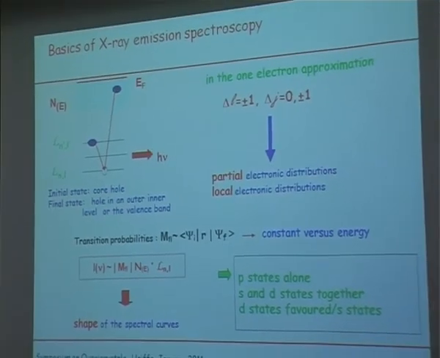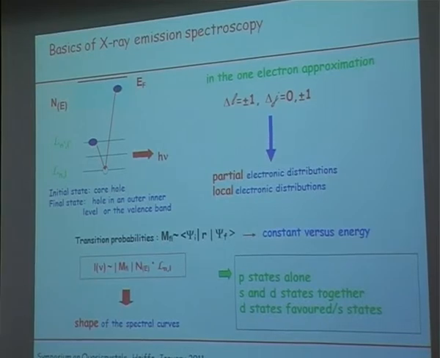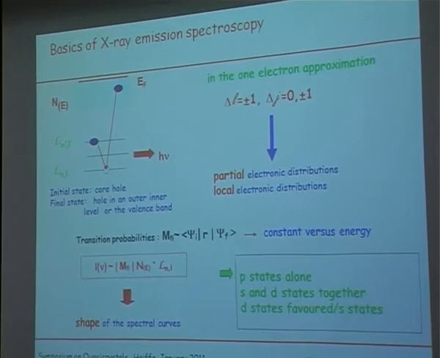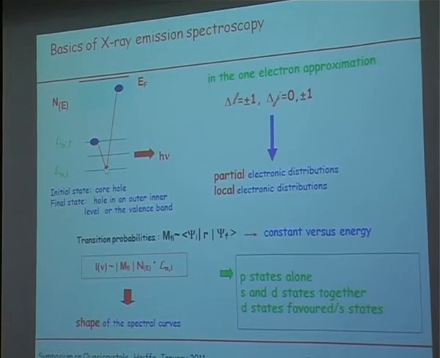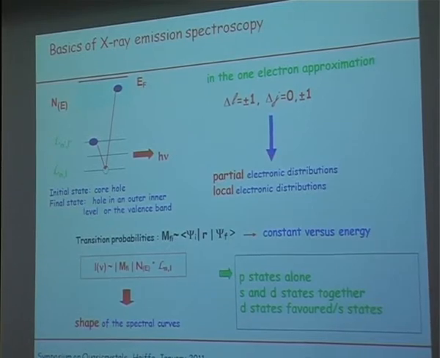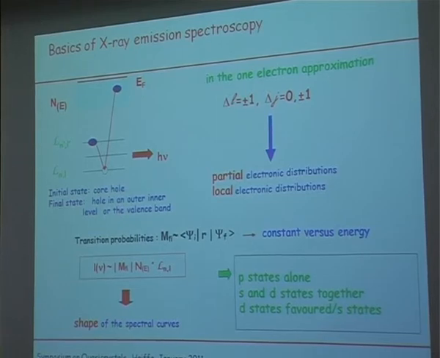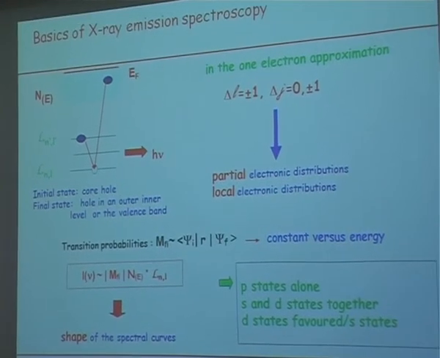to remember a few things. First of all, X-ray emission spectroscopy allows us to investigate partial and local densities of states, and this around each of the chemical species of a compound. This means that you can separate the different contributions around each of the components of an alloy. And the second thing I would like you to keep in mind is that transition probabilities are constant over the width of a valence band, and this means that the shape of the electronic distribution makes sense. You can compare the shape from one sample to another one, provided it is the same partial density.